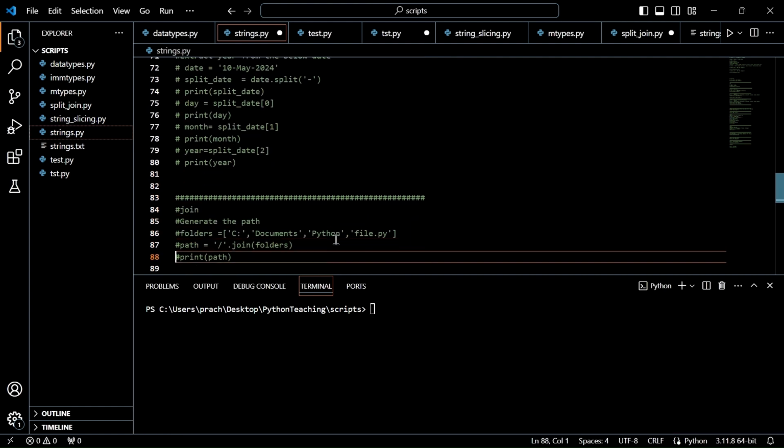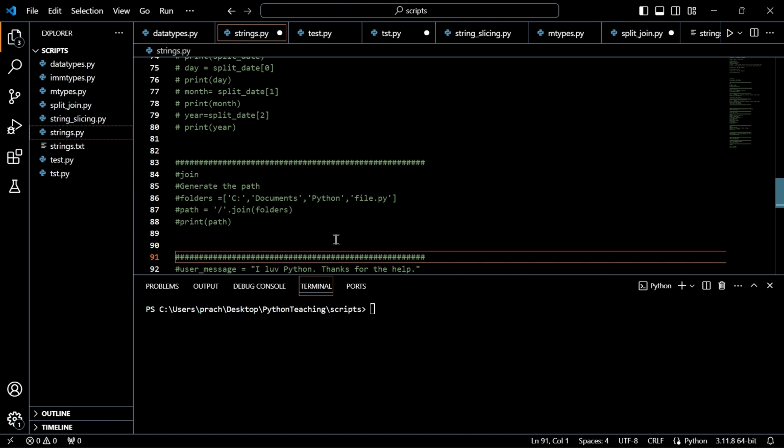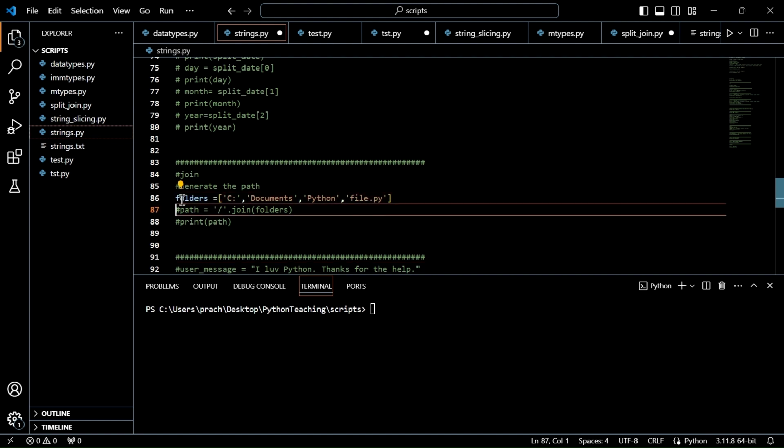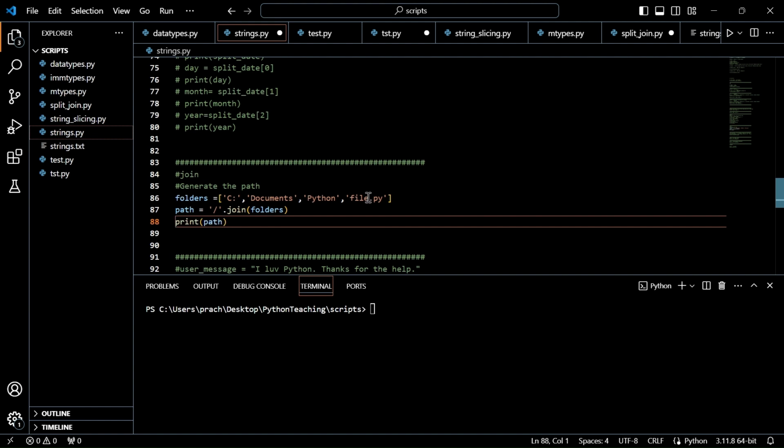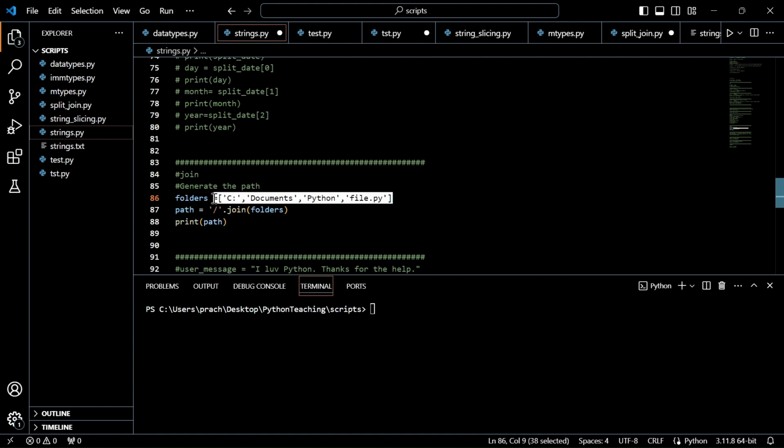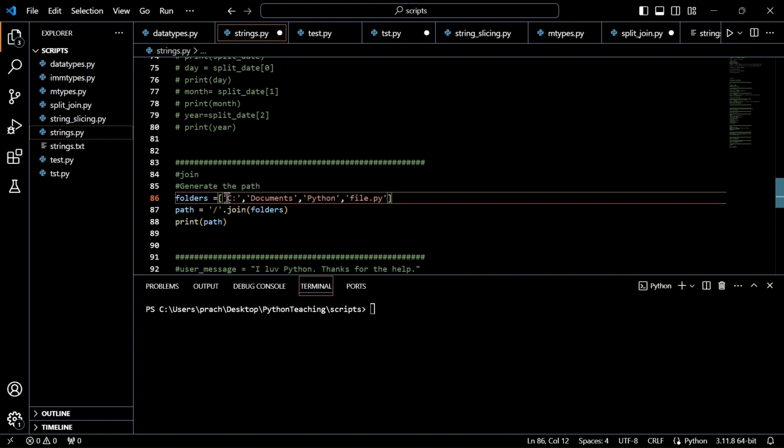Let's get to the next function, that is join. Now you have split in the previous section, now how do I join? If you see carefully, this is the exact output you got once you split: a list with a set of strings.